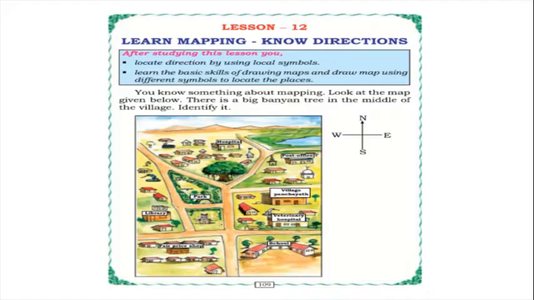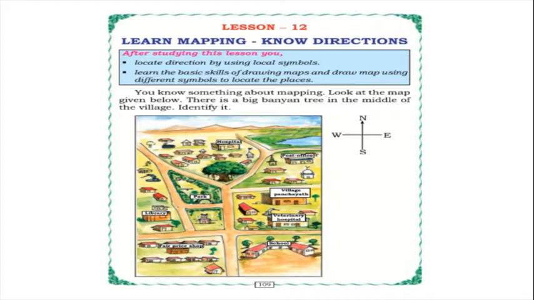Not only one or two ways, but many ways. From the library, how you should go, from the park, from the pond, from the hospital. From all the places, how you should reach the banyan tree, they have made many ways, and they have also shown which one is the shortest way.